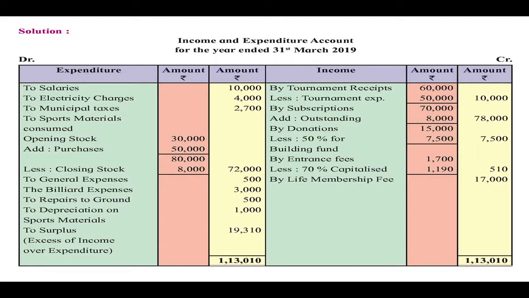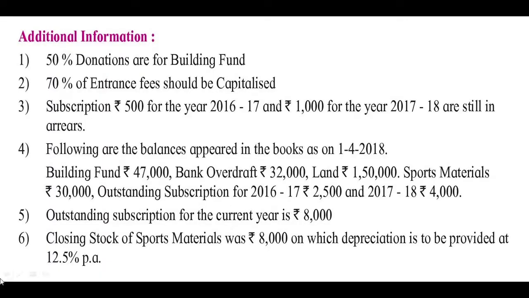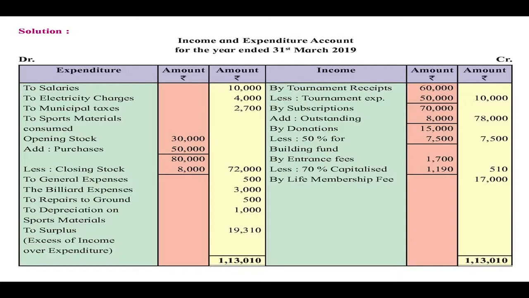it is recorded here. Then as per the last adjustment, it is given that the closing stock of sports material was rupees 8,000, on which depreciation is to be provided at 12.5% per annum. So 12.5% of 8,000 comes to rupees 1,000. So that is the depreciation. Depreciation is the loss in the value of asset. So therefore it is recorded on the expenditure side to depreciation on sports material, rupees 1,000 is recorded here.